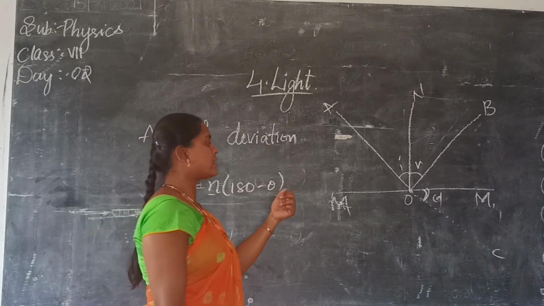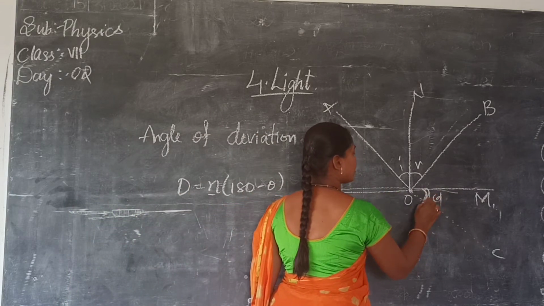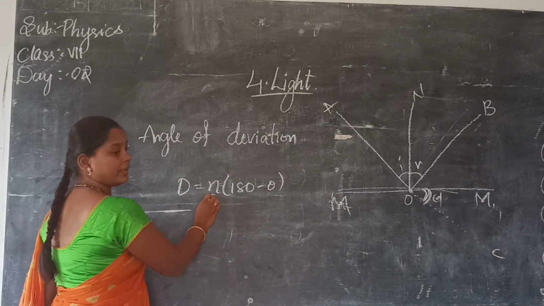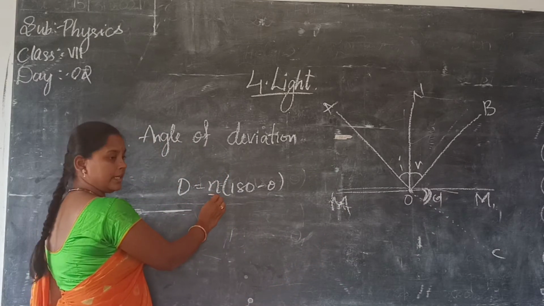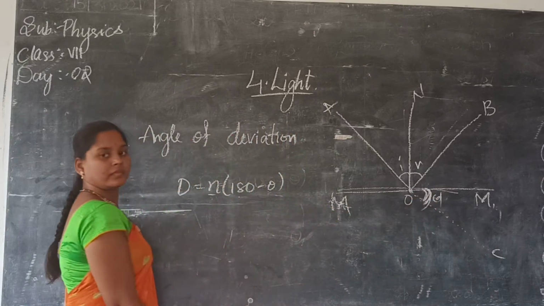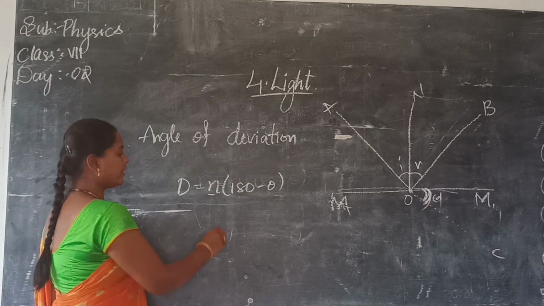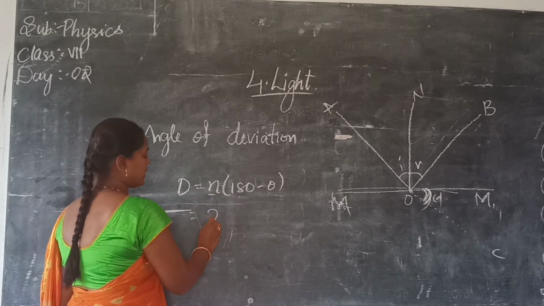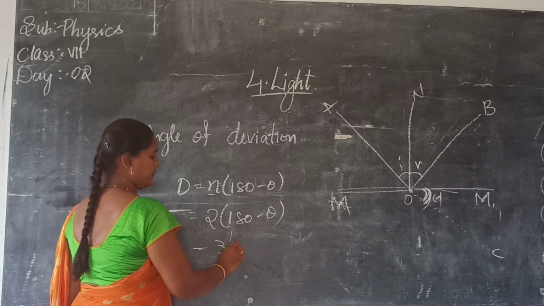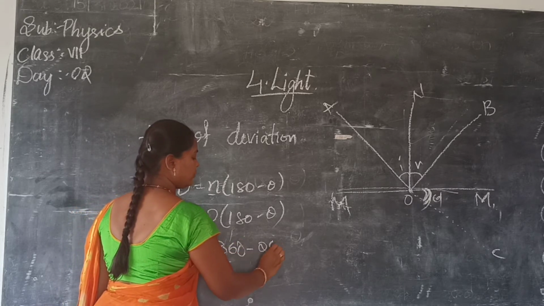For example, if there are two mirrors, then you can write it as 2 into 180 minus theta, so it will be 360 minus 2 theta.